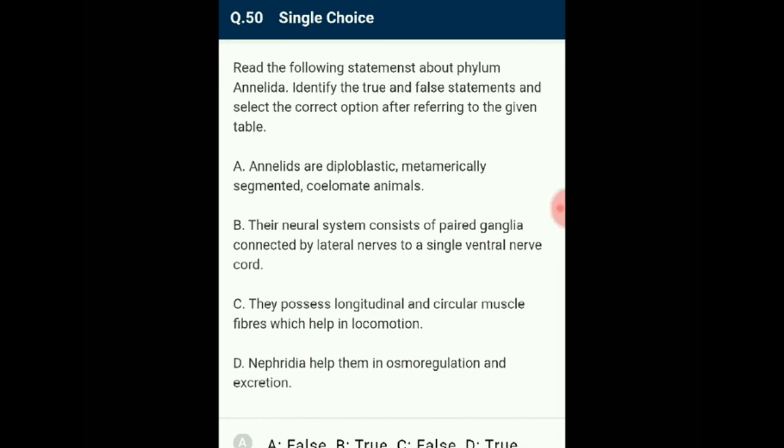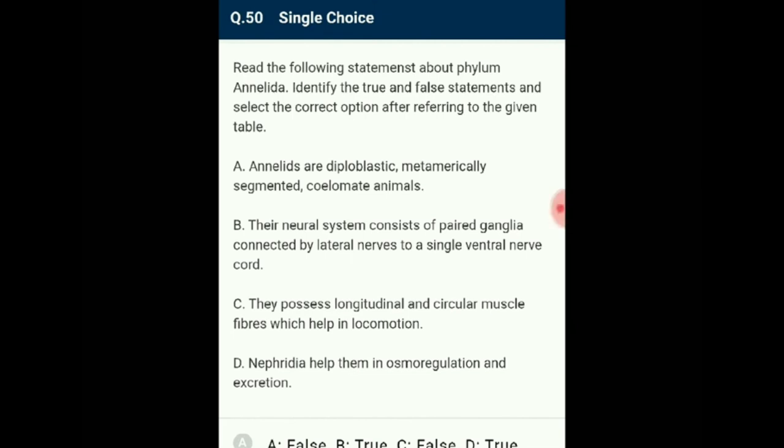Annelids are triploblastic, metamerically segmented and coelomate animals. Their neural system consists of paired ganglia connected by lateral nerves to a double ventral nerve cord. They possess longitudinal and circular muscle fibers which help in locomotion. Nephridia help them in osmoregulation and excretion.